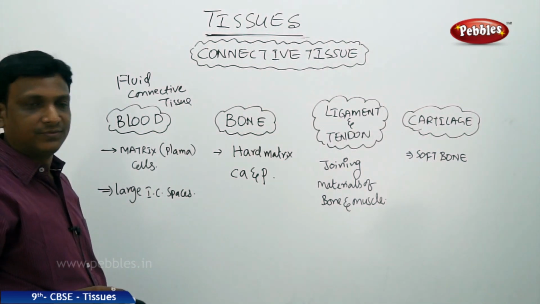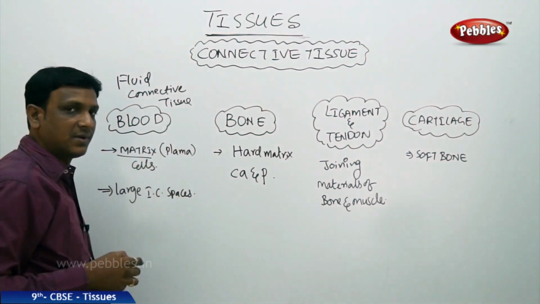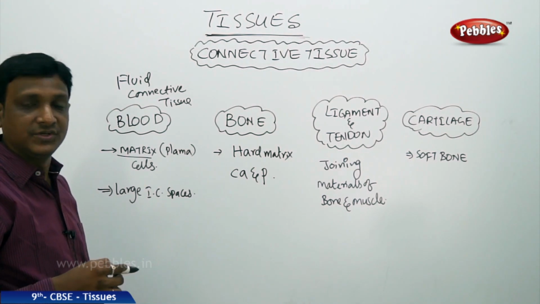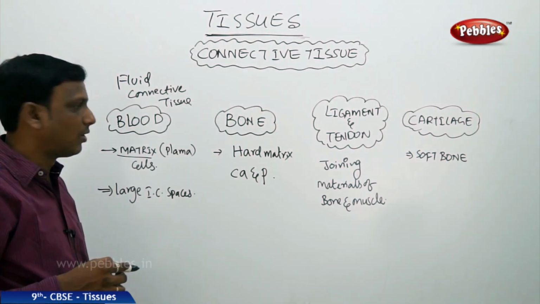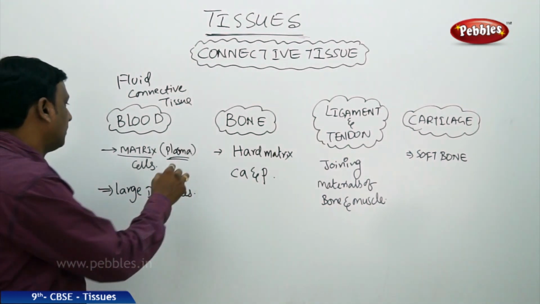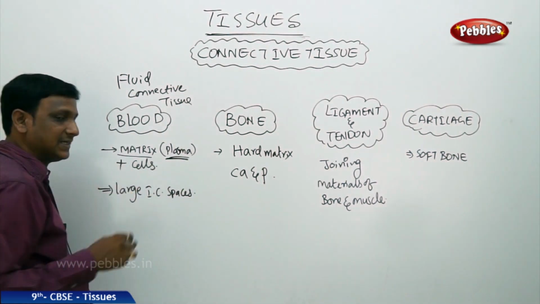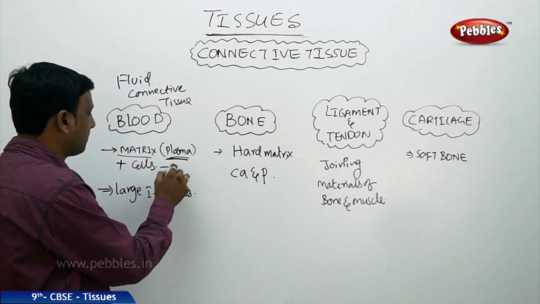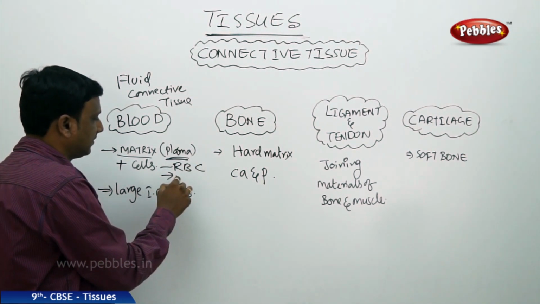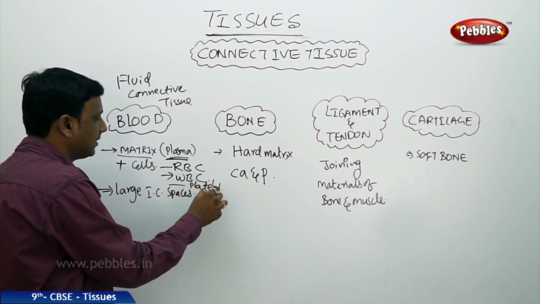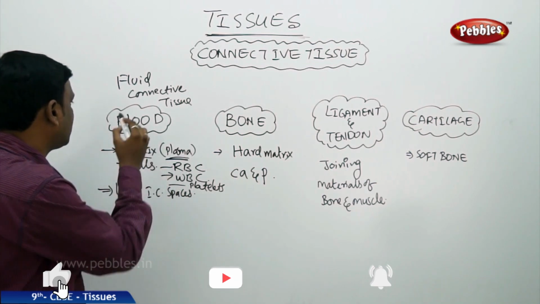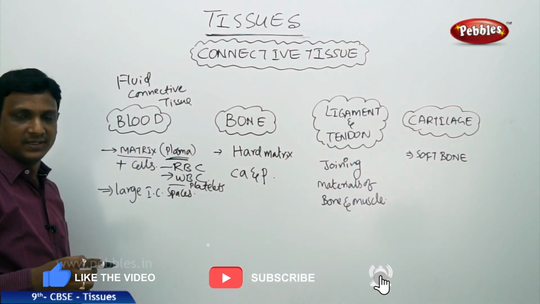What does the blood consist of? It consists of a matrix that is called plasma, the liquid part of the blood, which contains water, nutrients, minerals and organic compounds like sugar, amino acids, urea and carbon dioxide dissolved. So all these things are found in the plasma. In addition to this, cells. What kind of cells are found? RBC, WBC, platelets. So these are the components of this blood, cells of this blood.